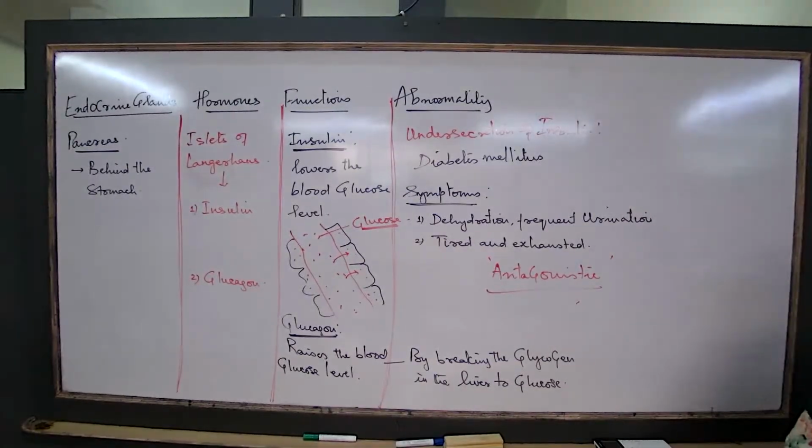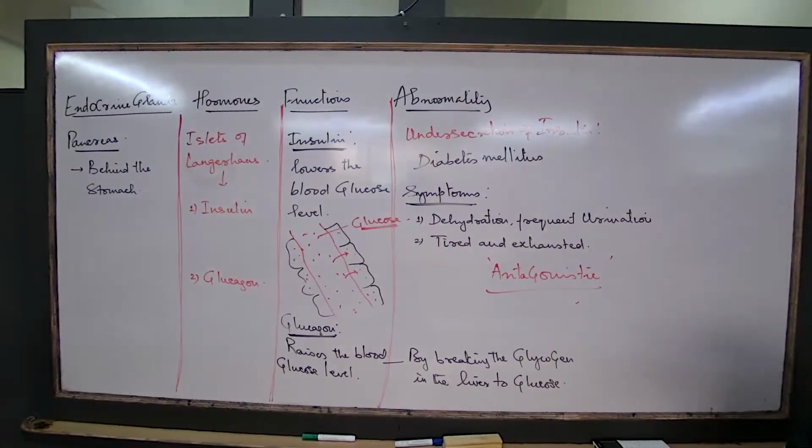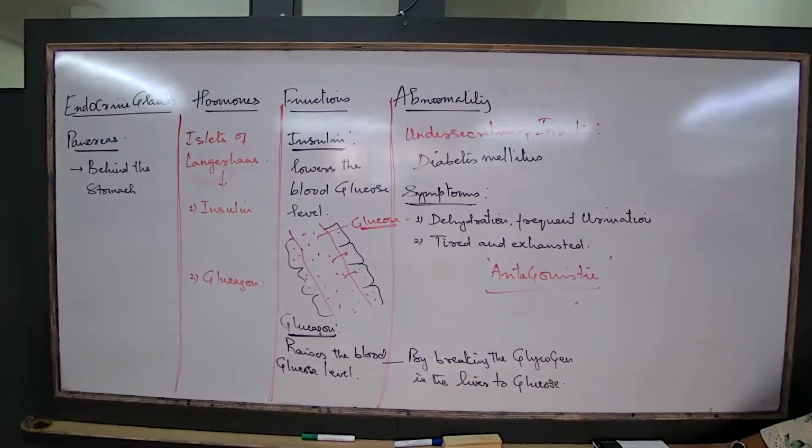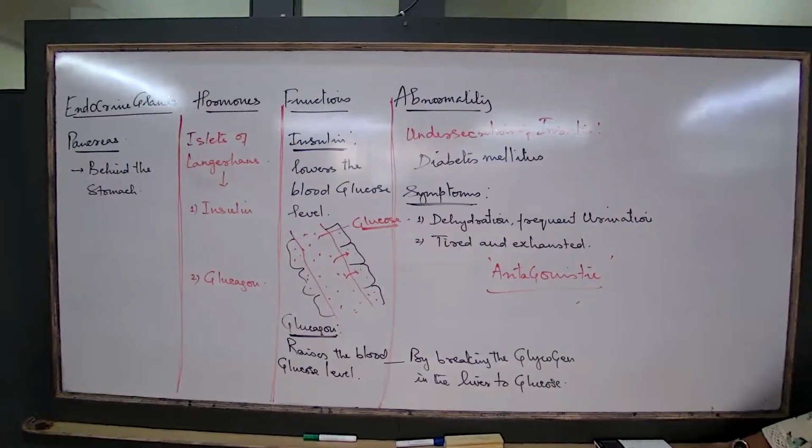Let us write this answer. Let us write the question, then we will proceed. The first is, insulin and glucagon are antagonistic. Explain.